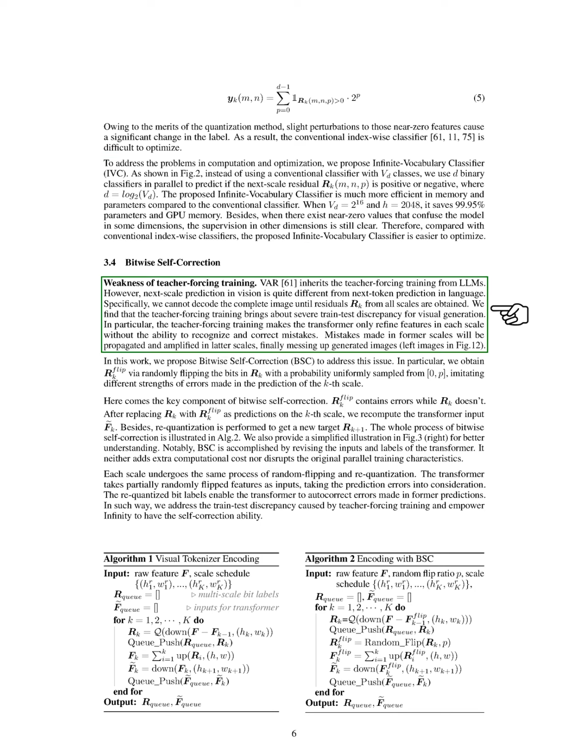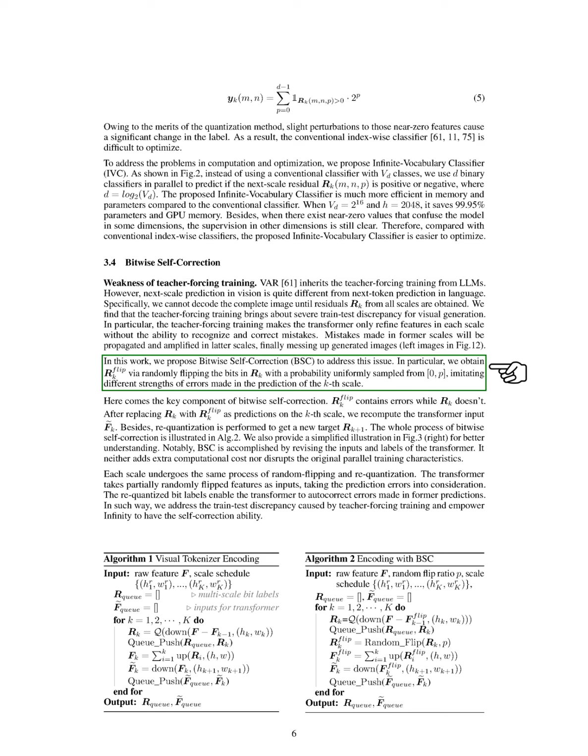Next, we address the weaknesses of teacher forcing training, which we inherit from large language models, LLMs. In visual tasks, predicting the next scale residuals differs from predicting the next token in language, as we cannot fully decode an image until we have all residuals. We find that teacher forcing leads to significant discrepancies between training and testing, as it only refines features at each scale without correcting earlier mistakes. These errors can accumulate and distort the final generated images.